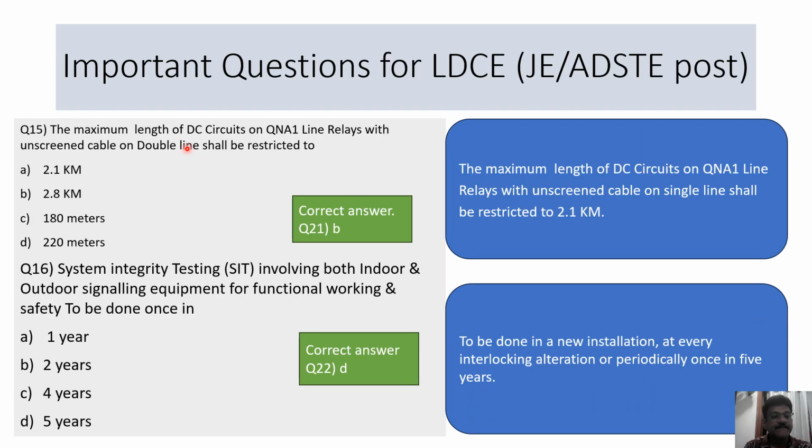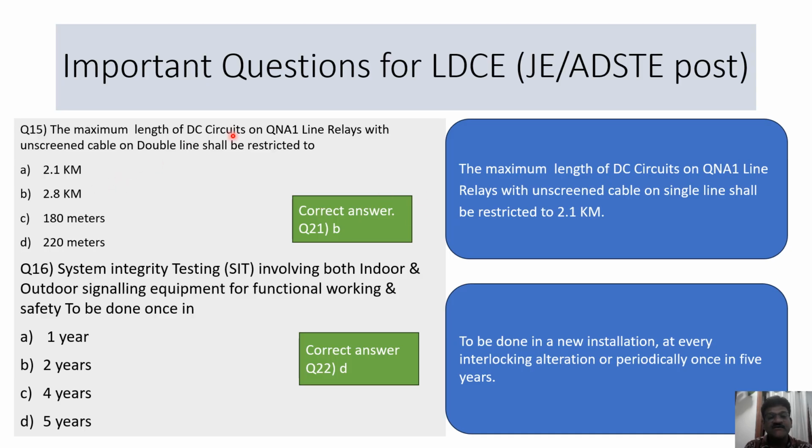Question 15. The maximum length of DC circuits on QNA1 line relays with unscreened cable on double line shall be restricted to 2.1 kilometers, 2.8 kilometers, 180 meters, or 220 meters. The answer is 2.8 kilometers.